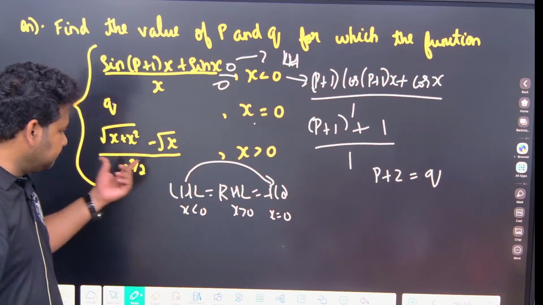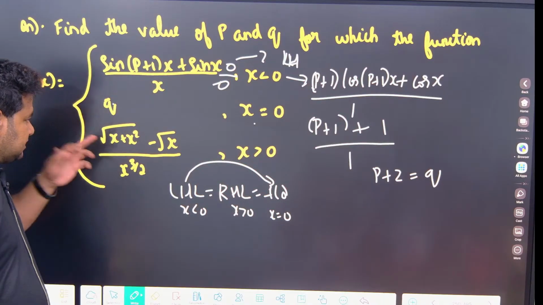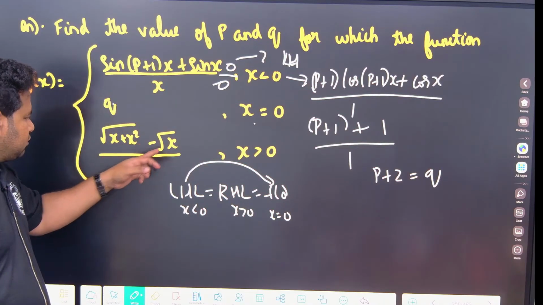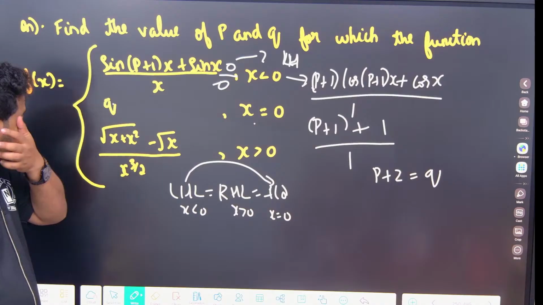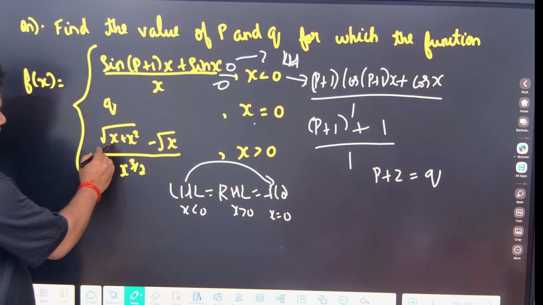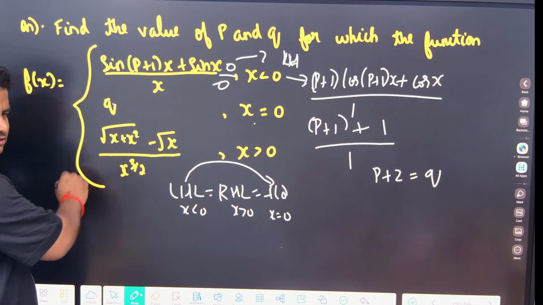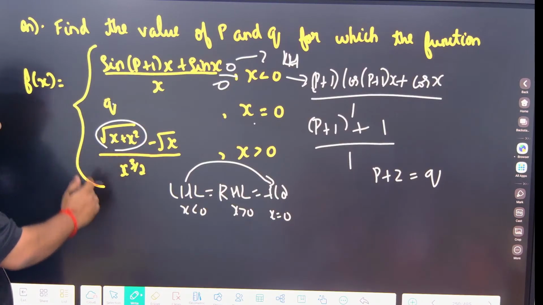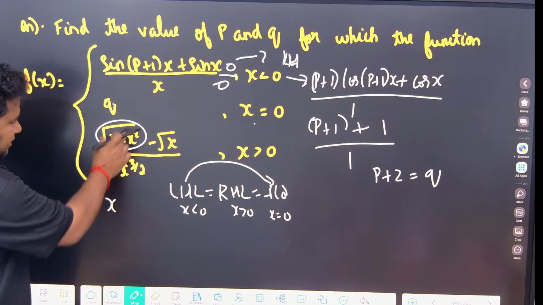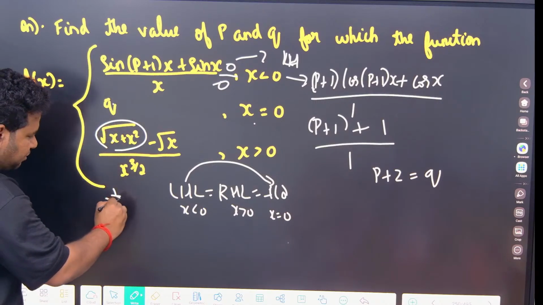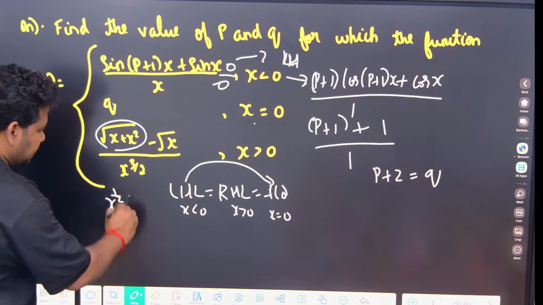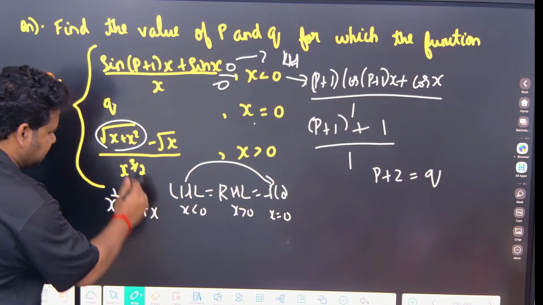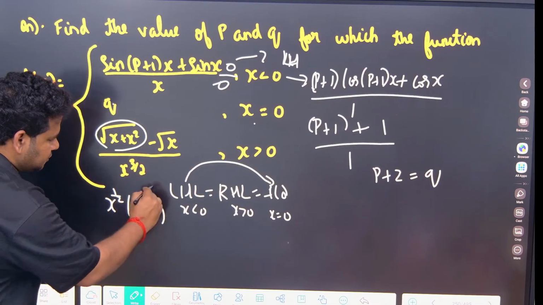Now let us go to RHL. RHL is square root of x plus x square minus square root of x, by x to the power of 3 by 2. This is given. Now by looking at it, what I am thinking is, can we take x outside? If I take x outside, definitely the square root is there, so I should add x to the power of 1 by 2 into 1 plus x to the power of 1 by 2.